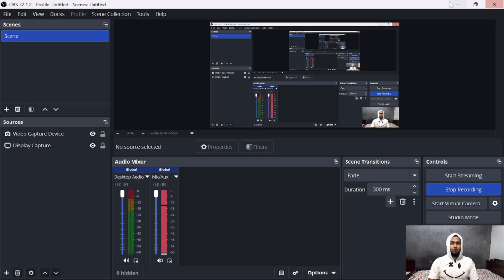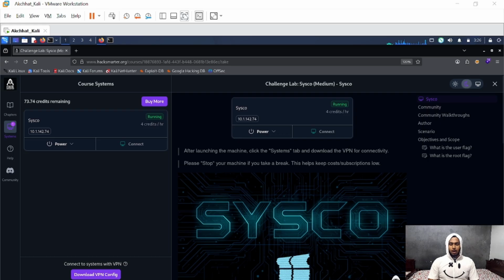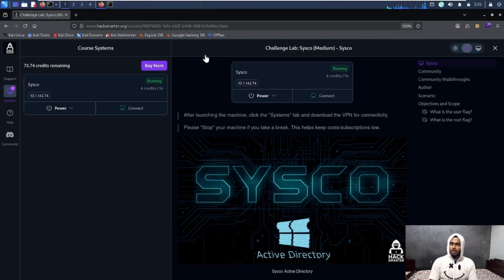And today we will be taking a look at and solving the machine named Sysco from the HackSmarter platform. It is a medium rated Active Directory machine, and I have just started the machine, although I've done it before and found it really interesting, which is why I thought, why not share it with you guys. What I really liked about this machine was that AV was running on it, which means our normal techniques wouldn't work in this case, and we need to look for something else. So without any further delays, let's just get started.